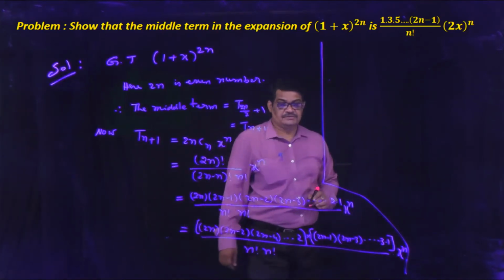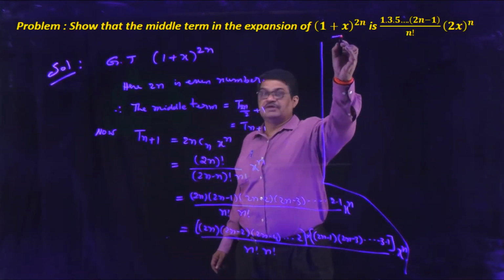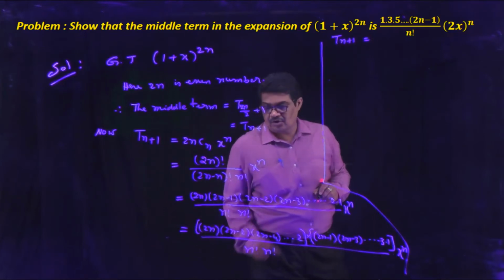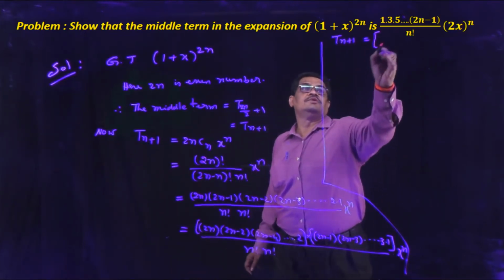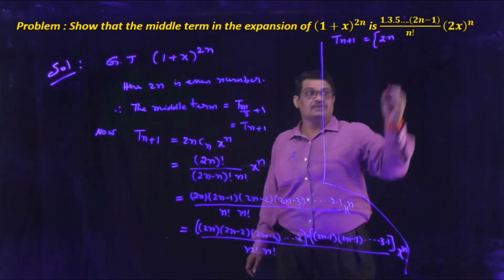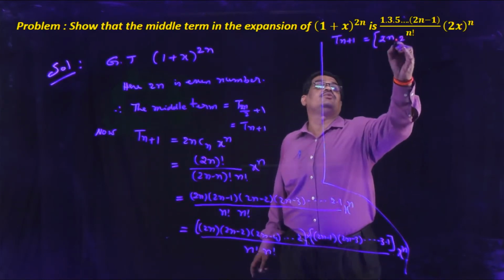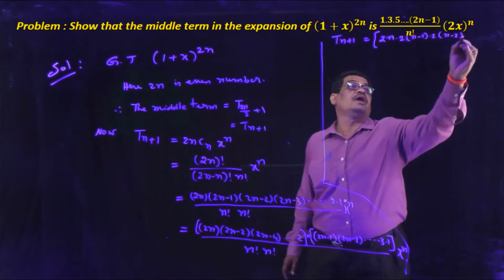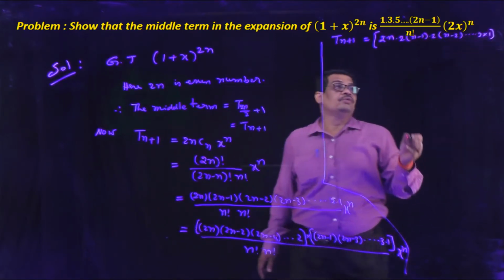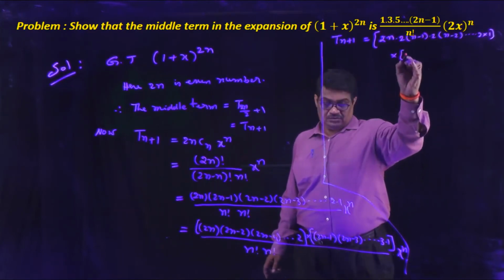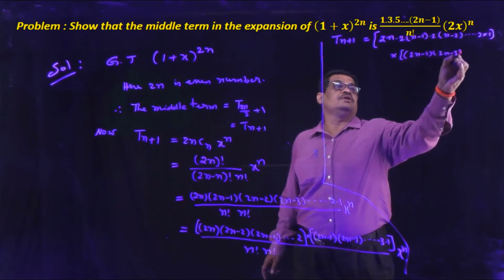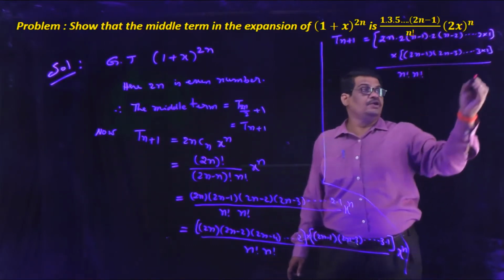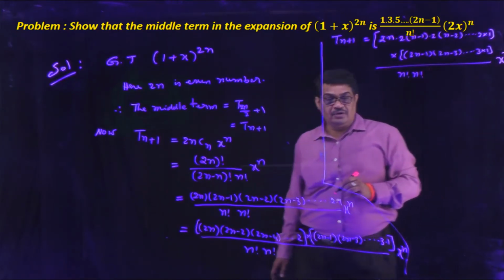Now t(n+1) is equal to, taking 2 common from each even term: 2 into n, 2 into (n − 1), 2 into (n − 2), and so on down to 2 into 1, into the remaining terms (2n − 1), (2n − 3) and so on down to 3 into 1, divided by n! into n! into x to the power of n.